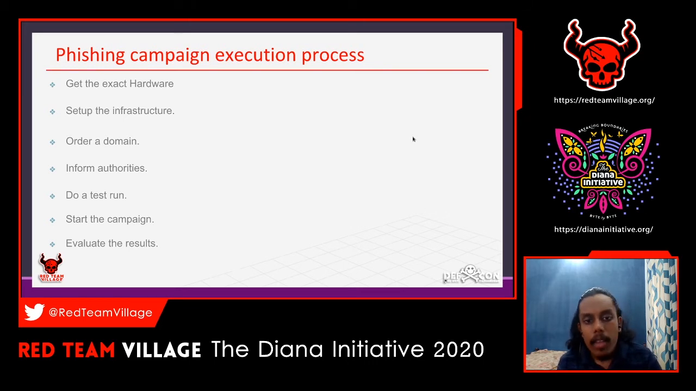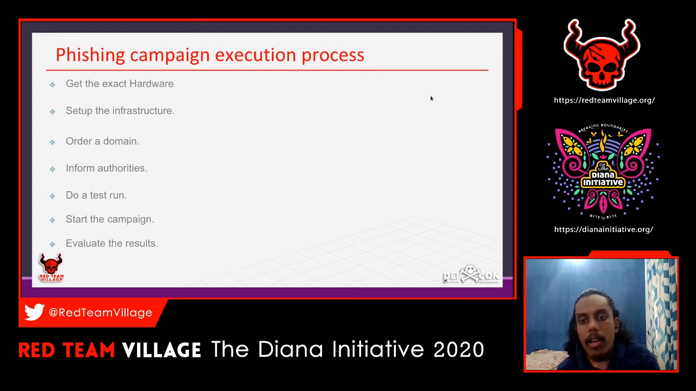And then the last one is to evaluate the results. Evaluating the results means that you have to check which users clicked on your phishing link, or who opened your email, and who filled in the survey form or login page, who submitted the data in there, and that kind of thing. At the end you can get it, and you will have the data.